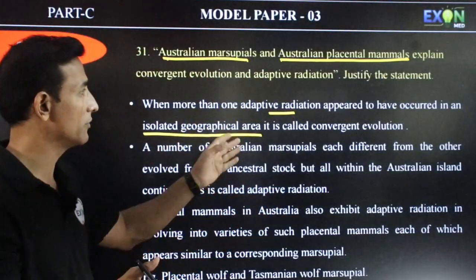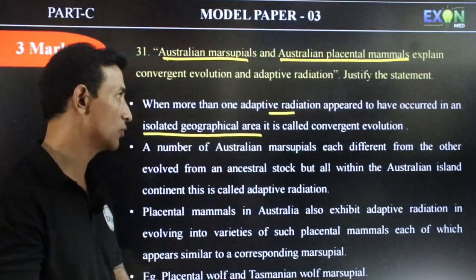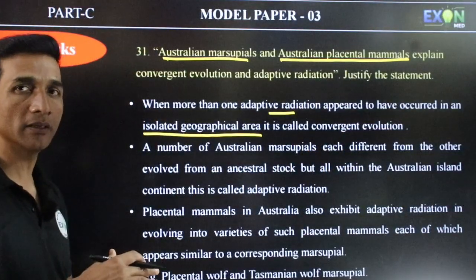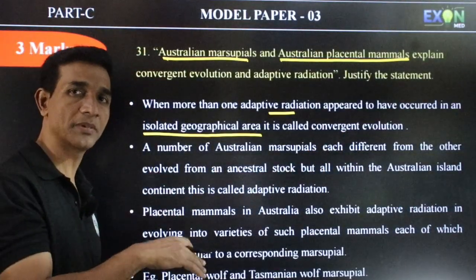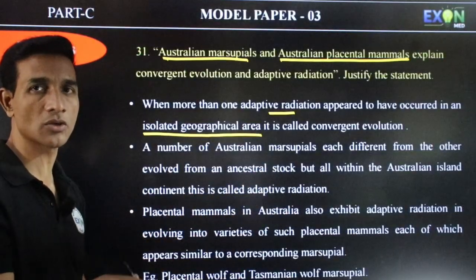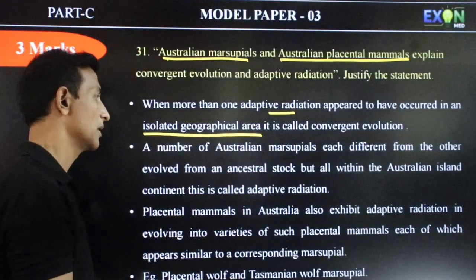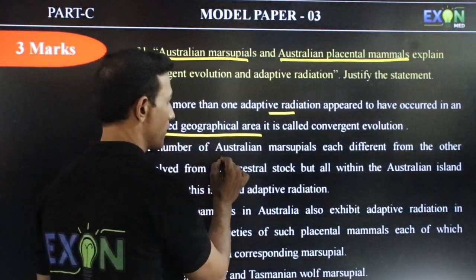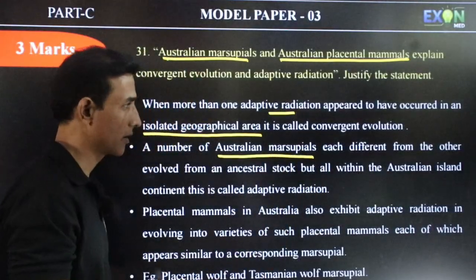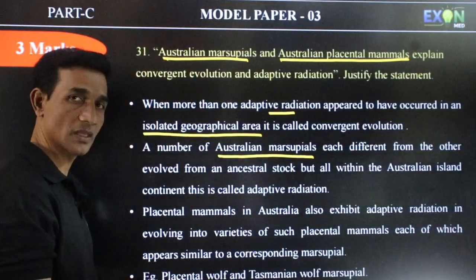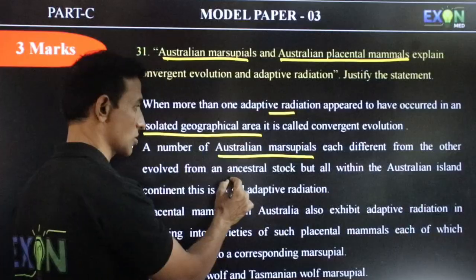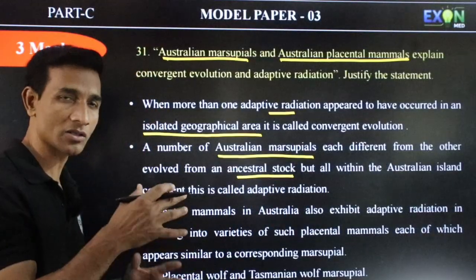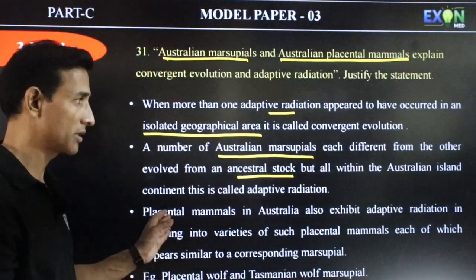This type of evolution is called convergent evolution. They have adapted, so it's called adaptive, and then they have moved away, so it's called adaptive radiation. A number of Australian marsupials, each different from the other, evolved from their ancestral stock, but all within the Australian island or continent.